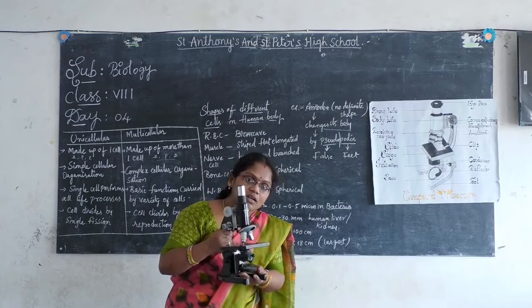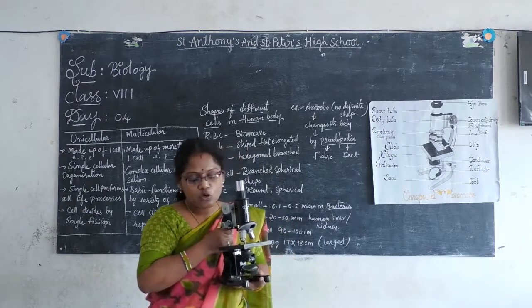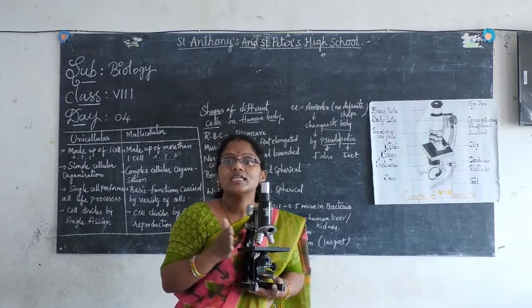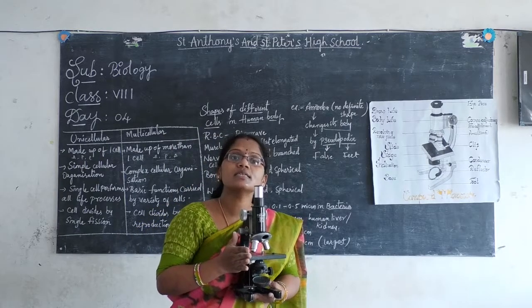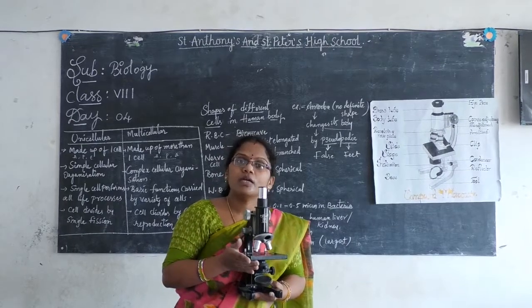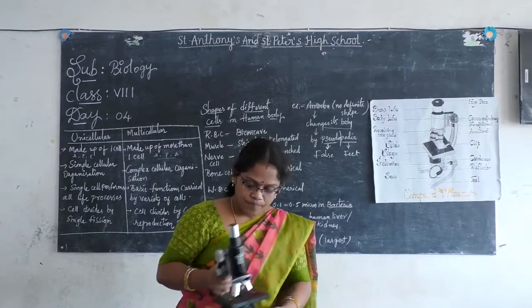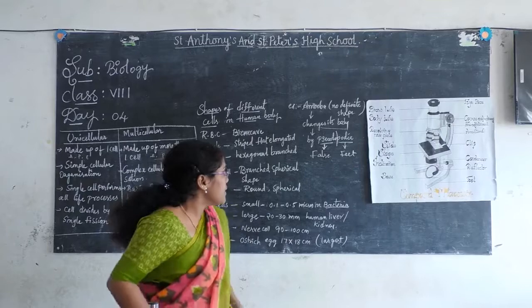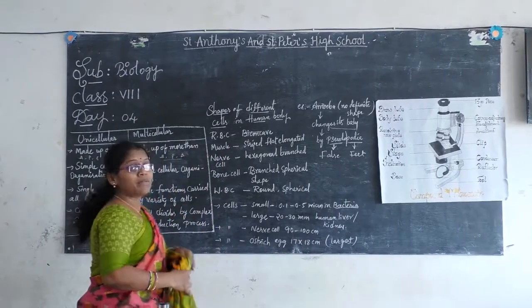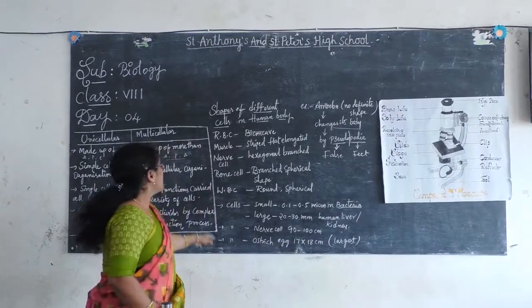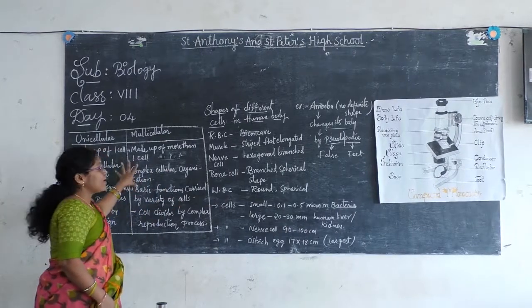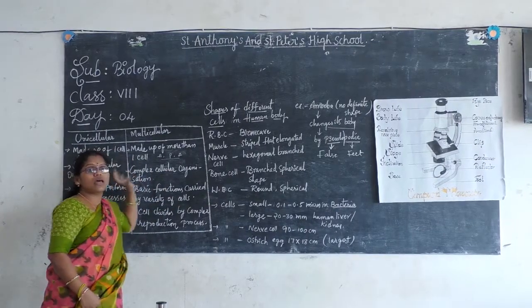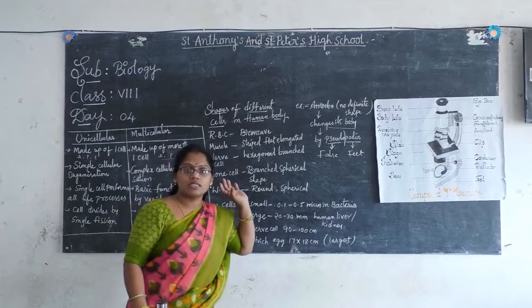Is it clear, children? This is about the microscope. It is a compound microscope. It is very useful for the activities in the coming units. So what have we discussed today? Some questions I am going to give, please note them down. Write the differences between unicellular and multicellular organisms.